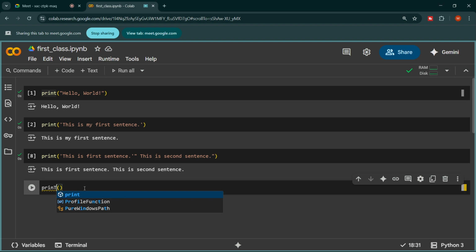Let me repeat the question. Just jump to the first cell where I wrote hello world. I wrote hello world inside double quotation marks, and when we got the output, we didn't have double quotation marks, right? Are you getting my point?